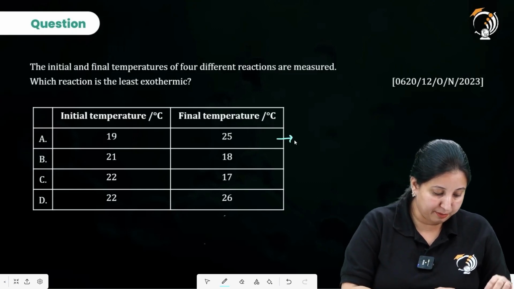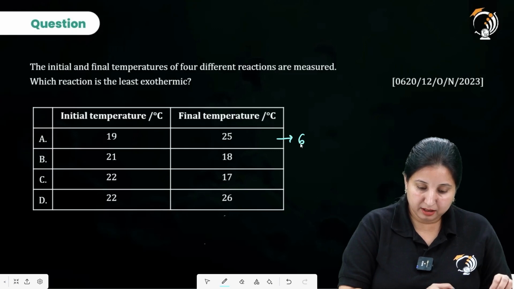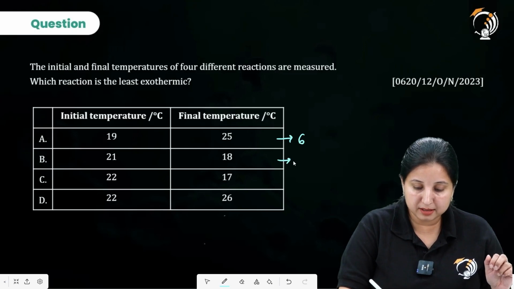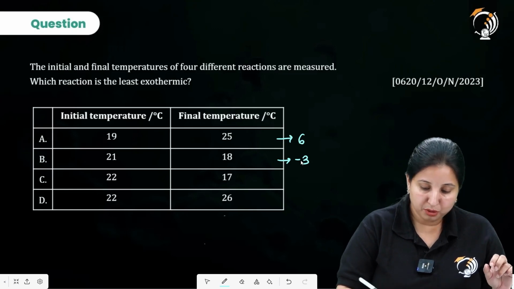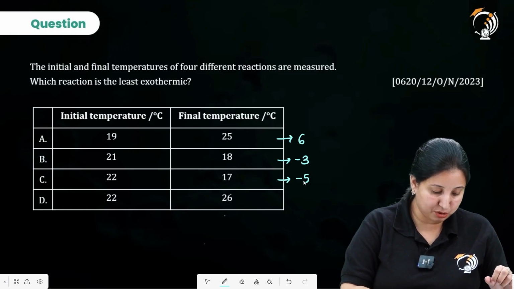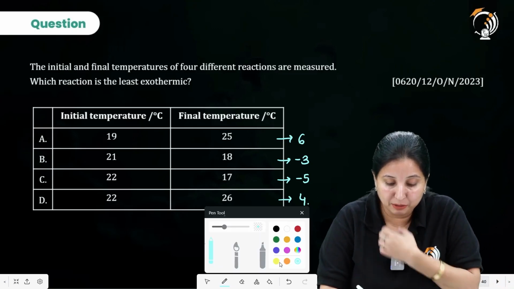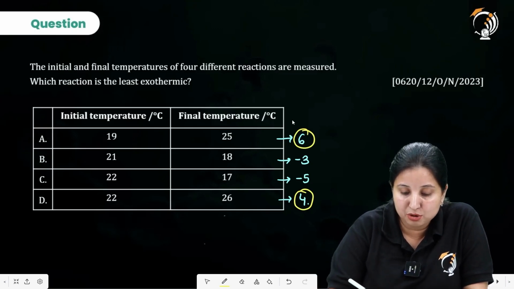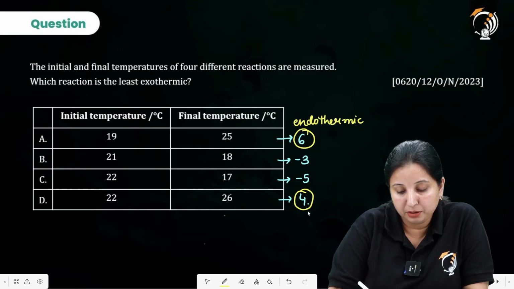It is going to be 25 minus 19, that is 6. Then 18 minus 21, so minus 3. Then 17 minus 22, minus 5, and 26 minus 22. So that is going to be 4. Now from looking at this calculation, you can say that these two values came to be positive. So it means that these two are endothermic.